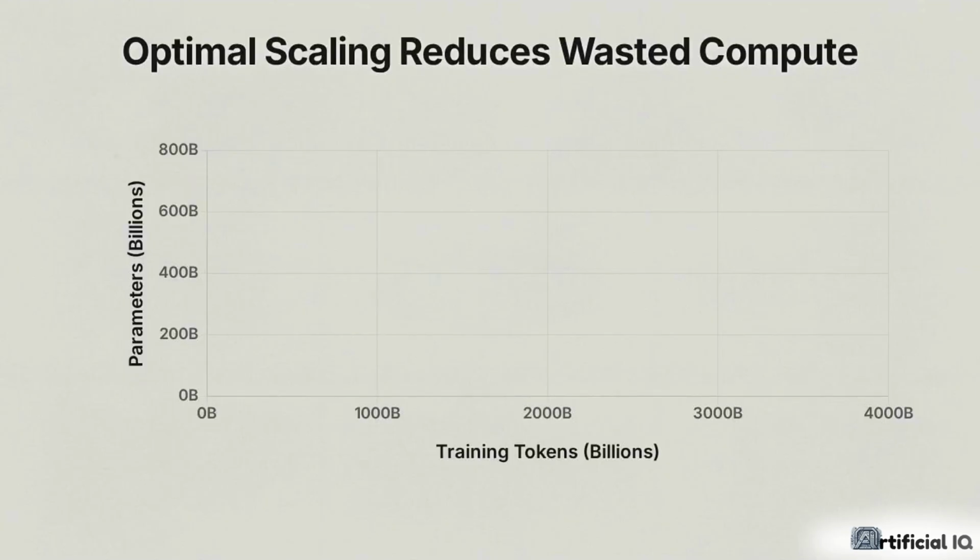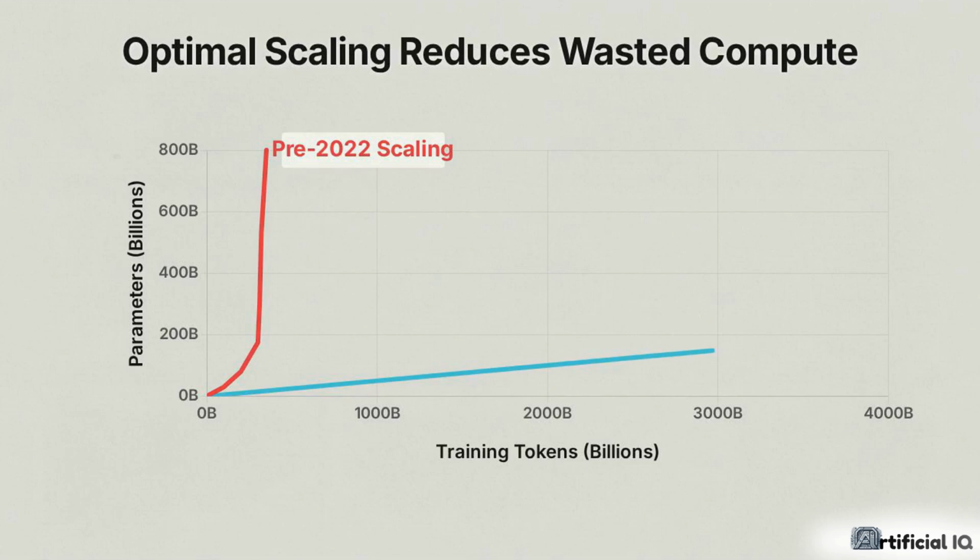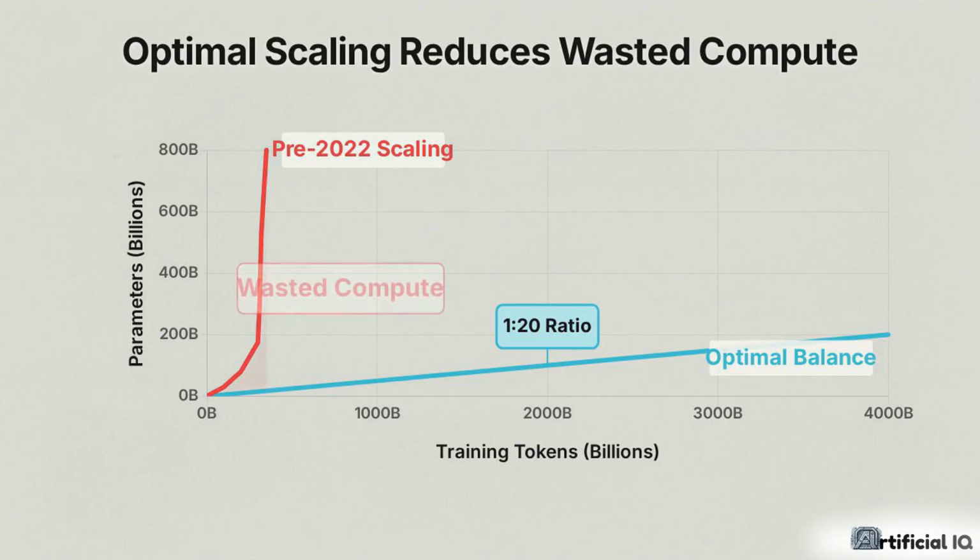This chart illustrates the pre-2022 scaling approach. The industry assumption was that increasing the model's parameter count, while keeping the training data largely static at around 300 billion tokens, was the best way to gain performance. The DeepMind Chinchilla paper proved those early models were massively undertrained. For a fixed compute budget, there is an optimal balance. If you double the parameters, you have to double the tokens, locking in a roughly 1:20 ratio. This meant previous scaling methods were wasting vast amounts of computational power.